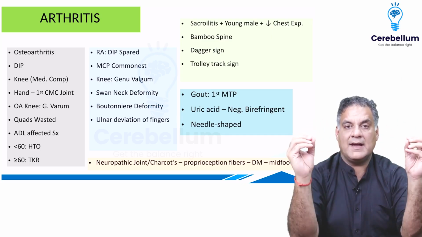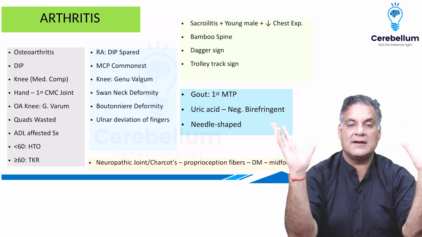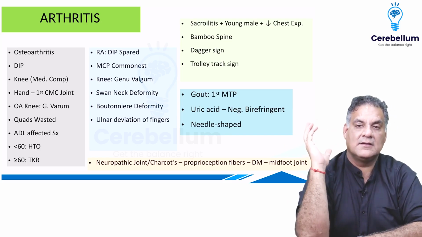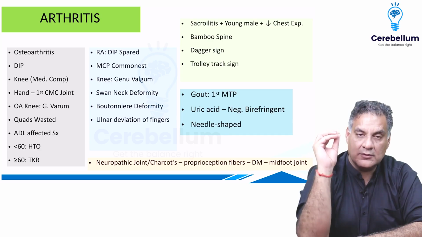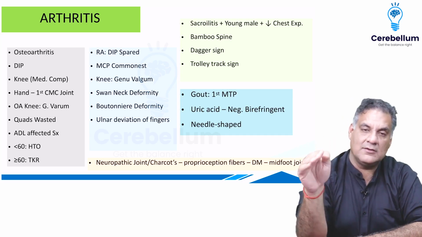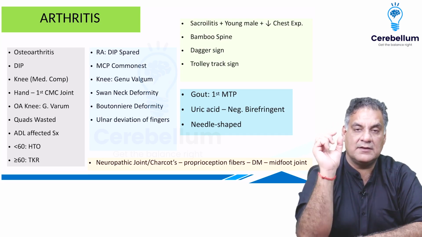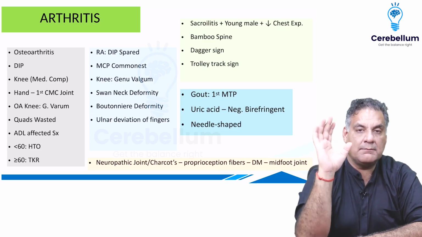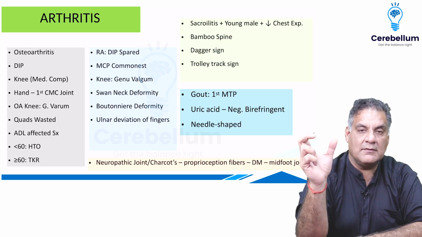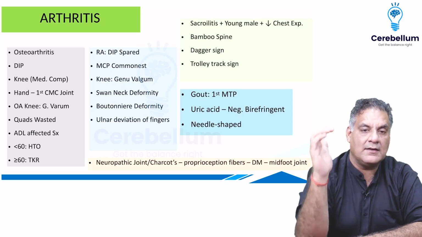Young man, low backache, sacroiliitis, decreased lumbar movement, whole skeleton white, HLA B27 positive, ankylosing spondylitis. Gout, uric acid crystals, negatively birefringent, means if the light is shone on them, it deviates to the left side, called polarizing microscopy. So negatively birefringent, and then they are needle shaped. Remember, painless joints seen in diabetics because of loss of proprioceptive fibers in the midfoot are called Charcot joint. Only two conditions are painless, mycetoma and Charcot's.